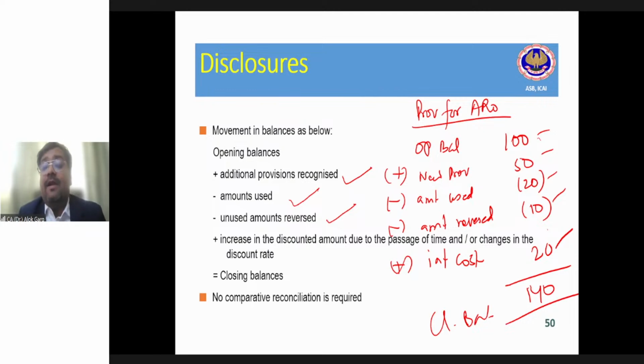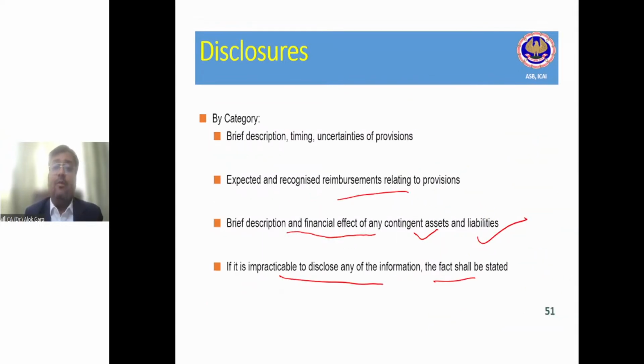When the plant and machinery is relocated, it will be your transportation cost or freight cost. And the disclosure is required by description, timing, category. So this I have shown you in the disclosure of Hindalco Industries Limited, right?